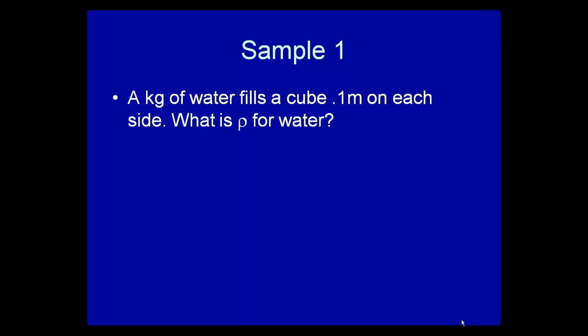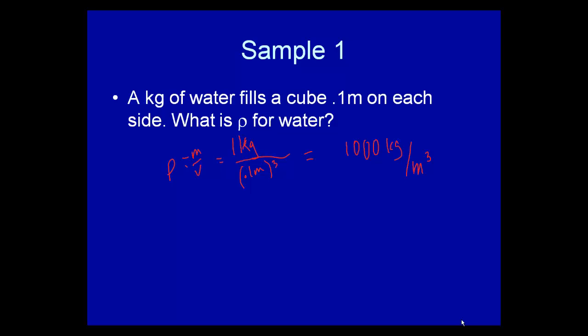Now, a kilogram of water fills a cube 0.1 meter on each side. That's true. So if you take a 10 centimeter by 10 centimeter by 10 centimeter cube of water, it will weigh exactly 1 kilogram. So density is equal to mass divided by volume. So it's 1 kilogram divided by 0.1 meter cubed, which is 1,000 kilograms per meter cubed. So if I had a cubic meter of water, 1 meter by 1 meter by 1 meter, it would have a mass of 1,000 kilograms. Remember, a meter cubed is pretty big. 1,000 kilograms is also pretty big.